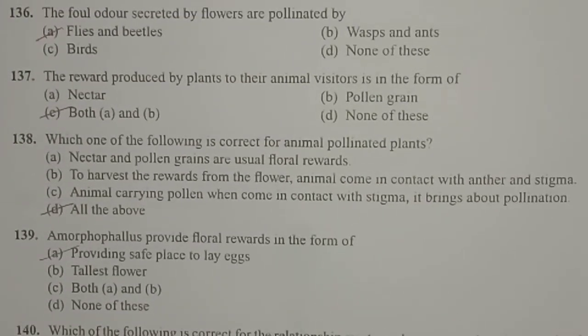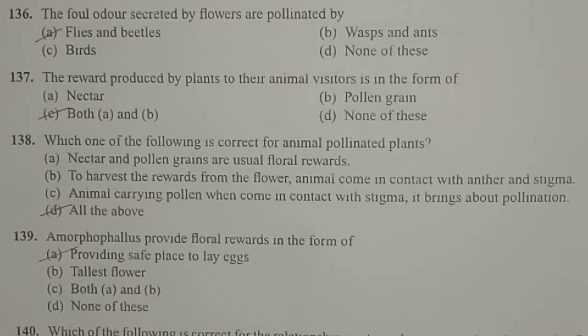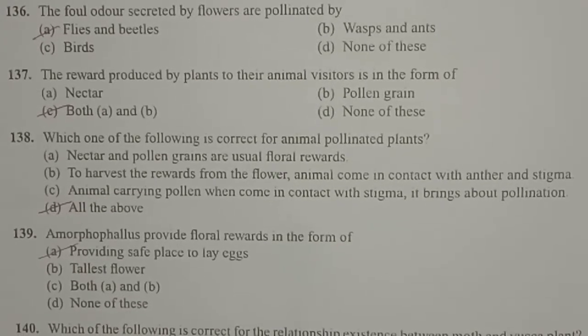Next one, the foul odor secreted by flowers is pollinated by. In flowers emitting a foul odor, pollination mainly takes place with the help of flies and beetles. So we have given so many examples for the flies and beetles. Usually they help in pollination in the flowers which emit a foul odor.